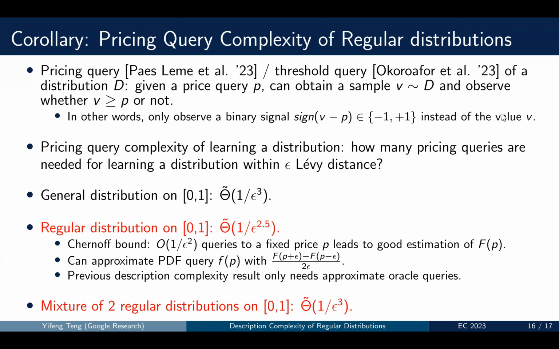Another interesting observation is that if we consider pricing query complexity for learning the mixture of two regular distributions, this is actually not a 1 over epsilon squared gap from the description complexity. We actually need 1 over epsilon cubed pricing queries to learn a mixture of two regular distributions, because, similar to some previous work, the mixture of two regular distributions actually has many properties of irregularity.